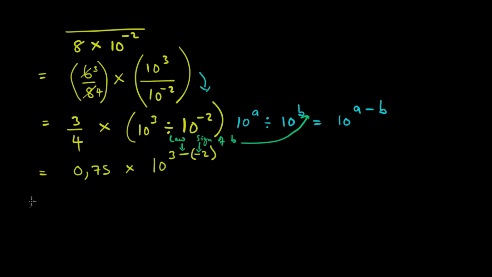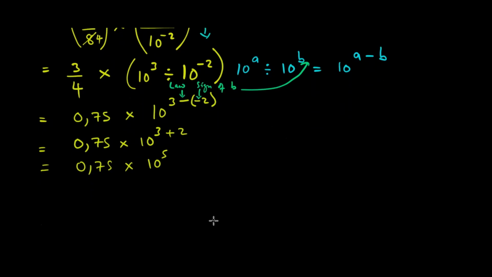Okay. So here we have 0.75 times 10 to the power 3. We said that when minuses meet, they change and it becomes positive. So 3 plus 2 here, which means we have 0.75 times 10 to the power 5. Is this our final answer?